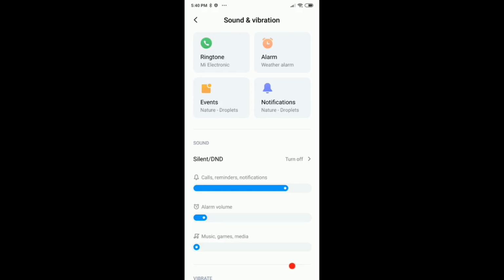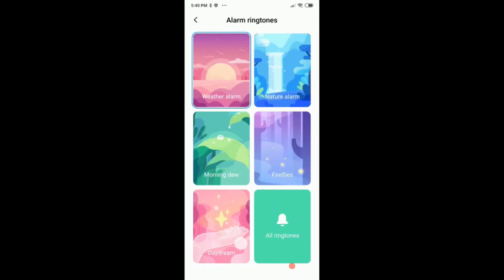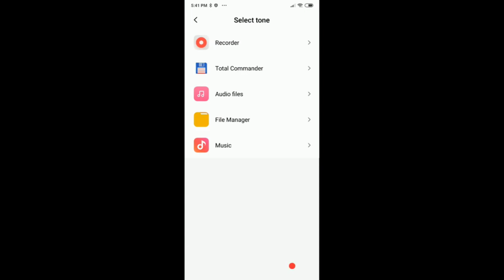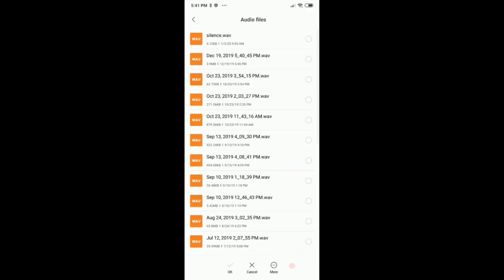So what to do? I'll click on alarm now. We go to all ringtones, and there's something like choose local ringtones. And here I have the audio files, and here on top there's the silence.wav, and that's something which I've been recording. There are a couple of apps which you can download, and you can just record something like a wave audio or MP3 or AAC or whatsoever. Just start it and stop it after 1 second when it's totally silent, and then you can use that.